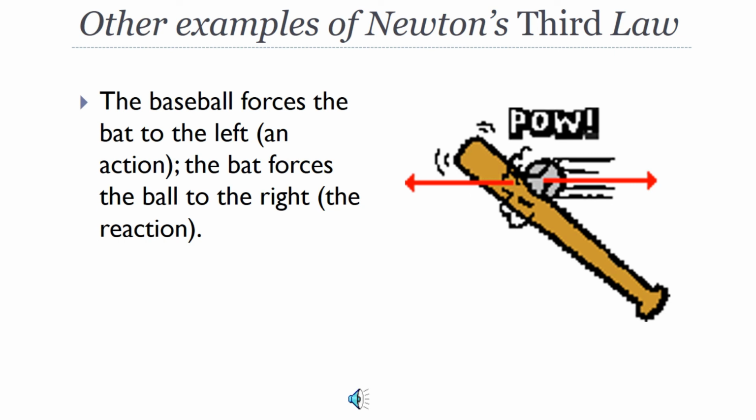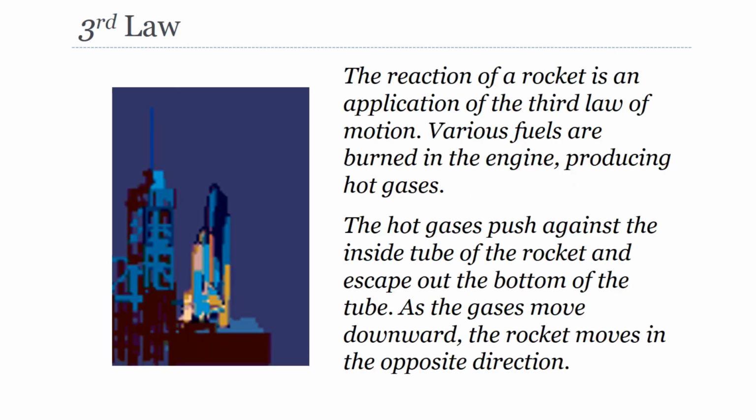The reaction of a rocket is an application of the third law of motion. Various fuels are burned in the engine, producing hot gases. The hot gases push against the inside tube of the rocket and escape out the bottom of the tube. As the gases move downward, the rocket moves in the opposite direction.